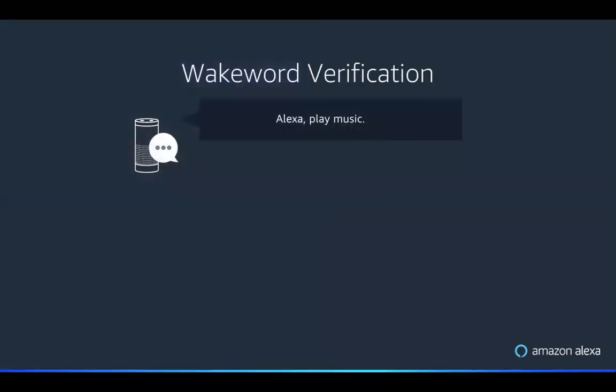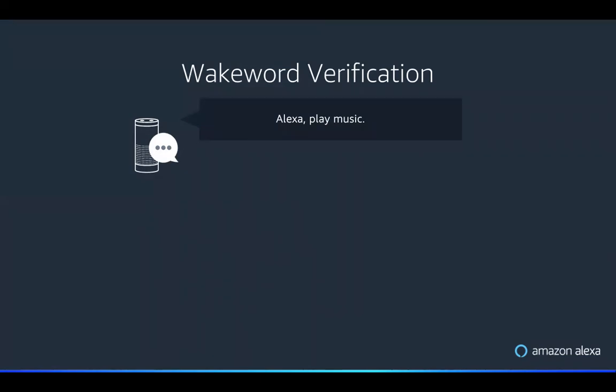In this paper, we discuss the problem of Wakeword verification. Wakeword verification is the problem of determining whether a user intended to wake a voice-activated device. Generally, when discussing voice-activated devices, there are multiple steps here.